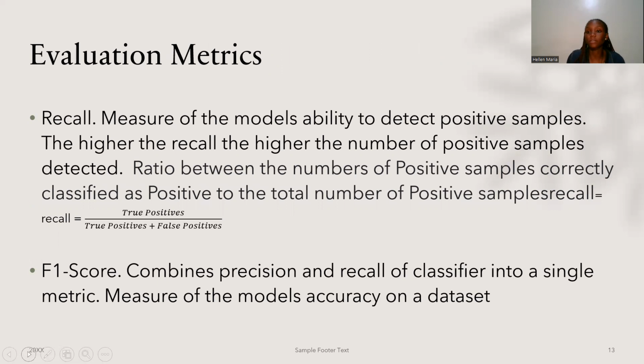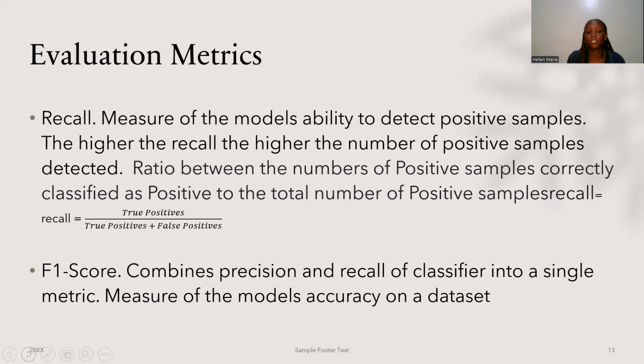It's like recalling. We are measuring the ability to detect the positive samples. Yes, so it's a ratio between the positive samples correctly classified as positive to the total number of positive samples. Then the F1 score combines precision and recall into a single metric.